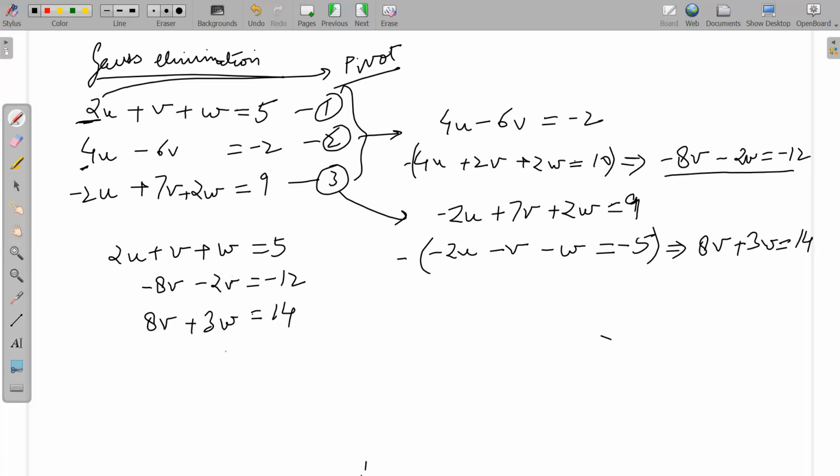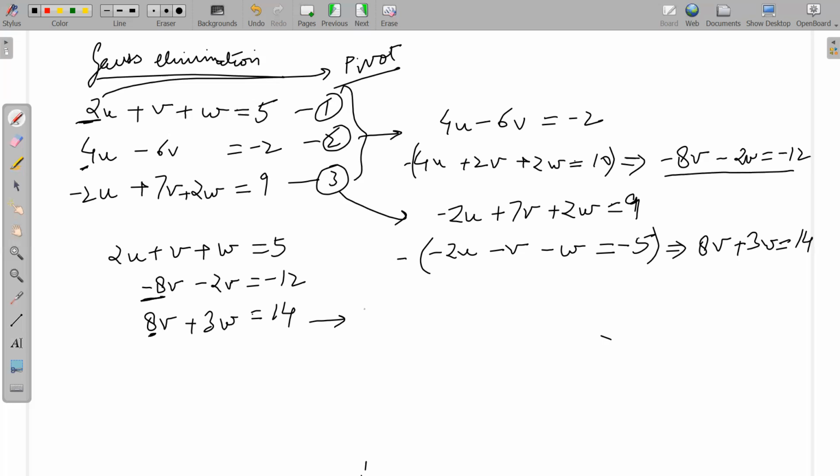from the remaining equations. We have only one equation in this case, but in any case, what is the pivot in this case going to be? Minus 8. Okay, so what do you get here? You'll divide by the pivot. You will divide the coefficient, the parameter corresponding to v, by the pivot. So 8 divided by minus 8 gives you what? Minus 1. So you multiply the equation by minus 1.